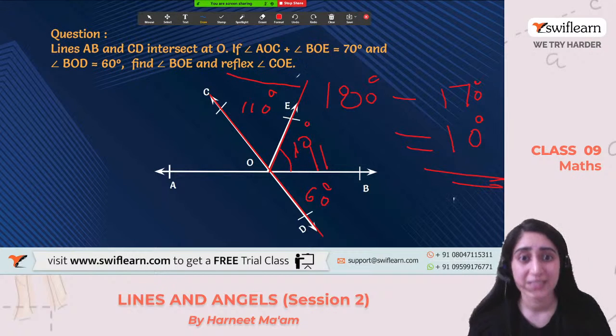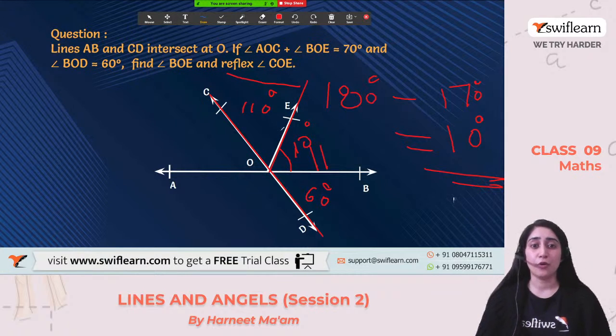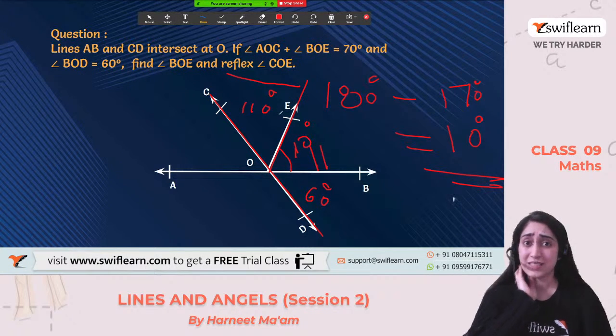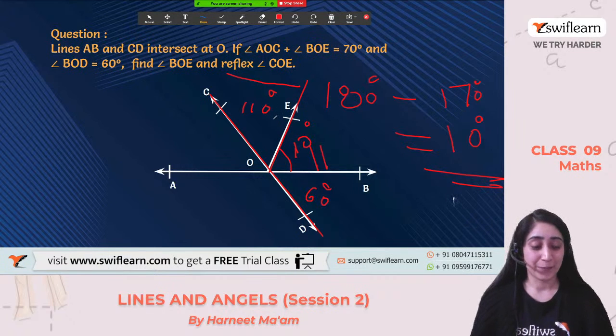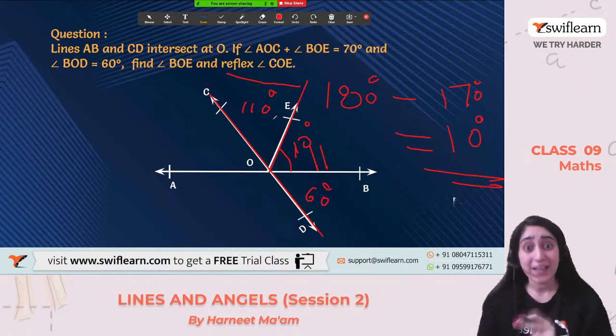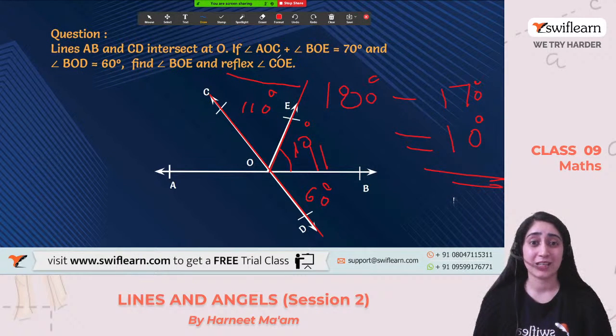Moving to this one, it says reflex angle COE. So we have calculated the angle COE, that is 110 degrees. So is that the answer? Yeah. Is that the answer? No. We cannot say that reflex angle COE is equal to 110 degrees. Reflex means the opposite one. This one he's talking about, not this one.